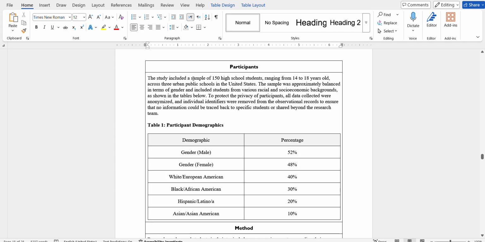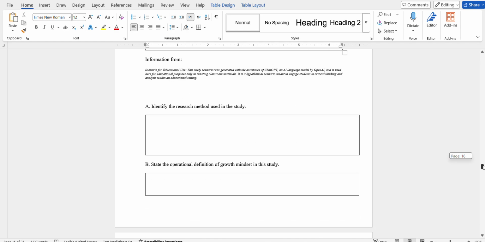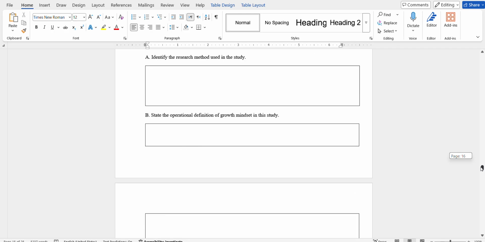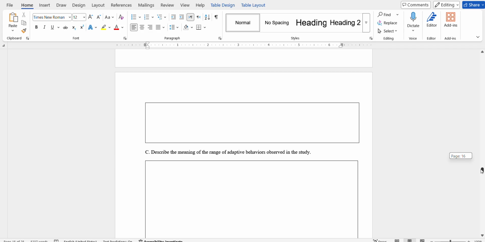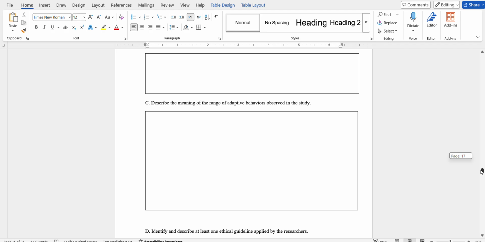We're going to have to analyze this very accurately. First, let's take a look at the questions before we start so we know which one to target. The research method, for example, what type of research method were they doing, case study or naturalistic observation, or it depends. Set the operational definition of the growth mindset in the study, and like mentioned above, the highlighted part, we're going to have to give them the example of what it is, such as introduced in the introduction. Describe the meaning of the range of adaptive behaviors observed in the study. The meaning of it, we're gonna have to see what that is.